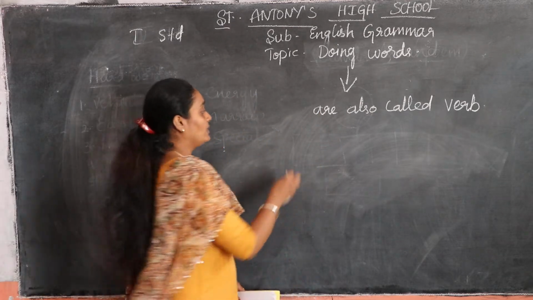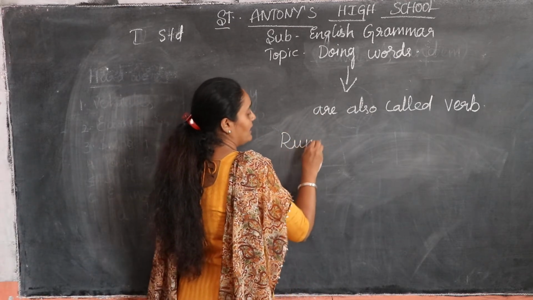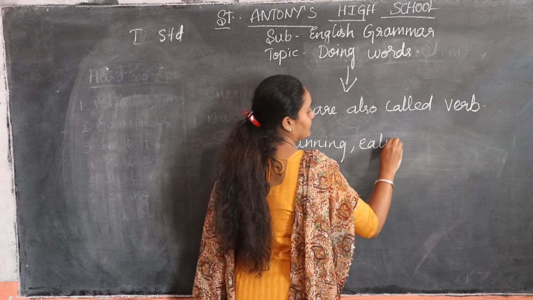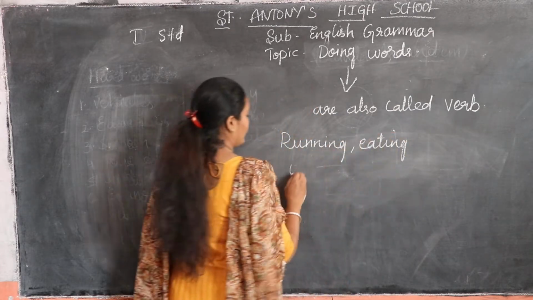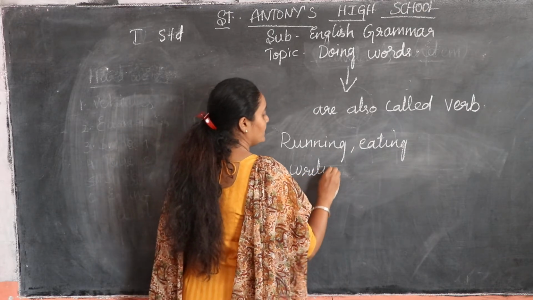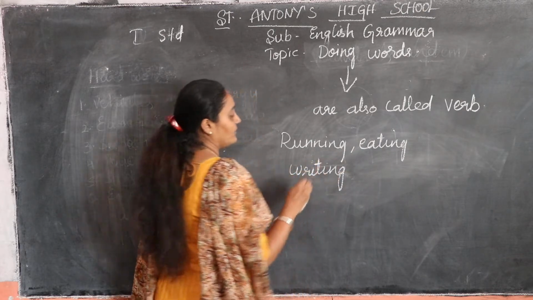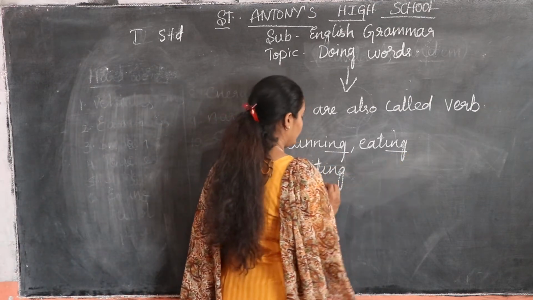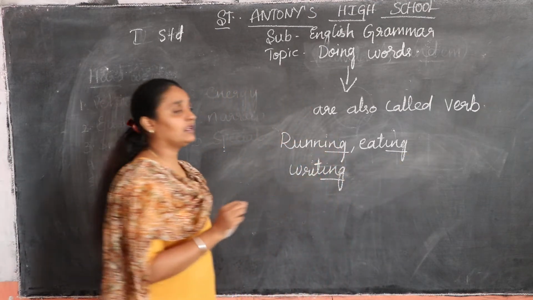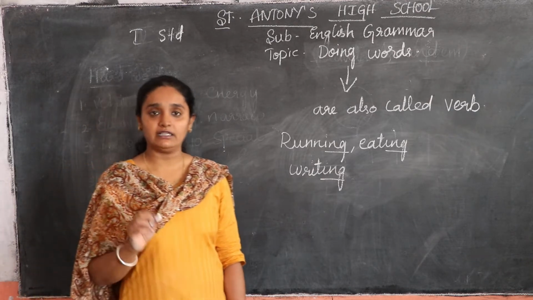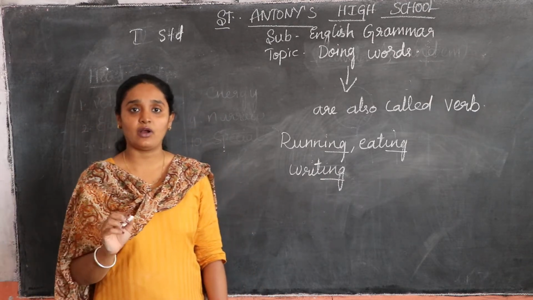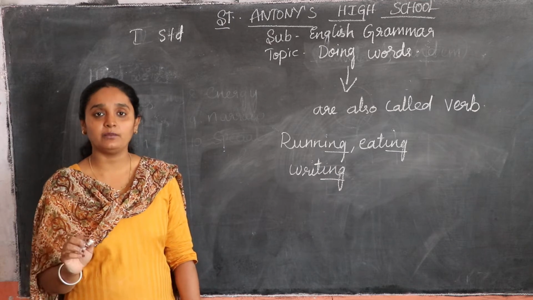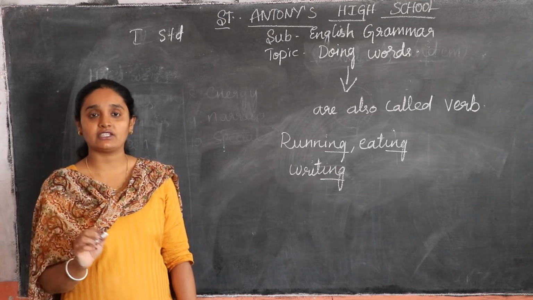For example, I told you running, eating, writing. So you can observe which is familiar for you. Same thing, you can see the ing form. Most of the verbs will be in ing form. So that time you will easily understand it is a verb, any action you are doing.